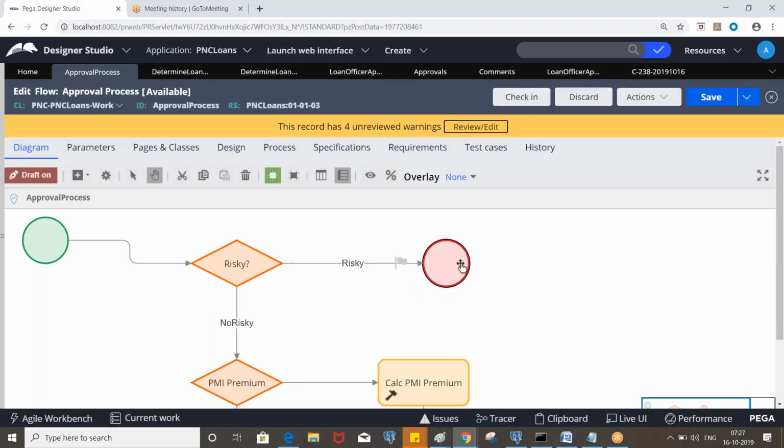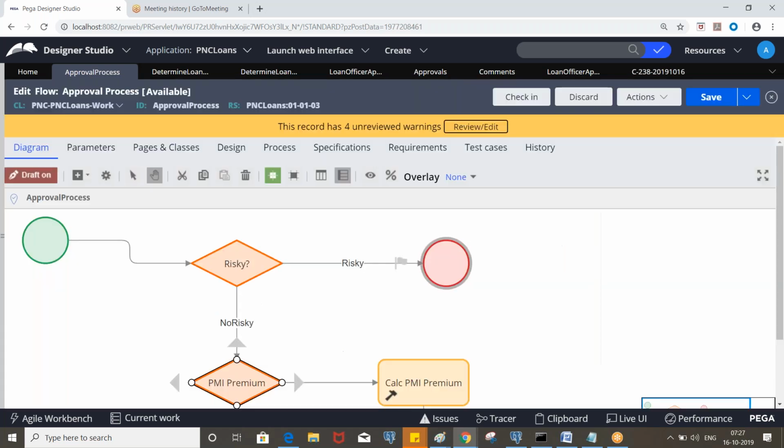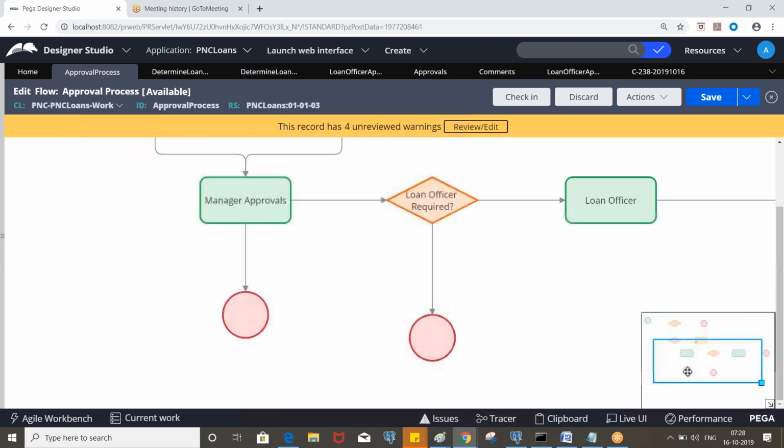It will be completed here, and we will see the status for resolved rejected. What is that? Rejected with risky. Okay, clear. Whenever you update the work object status, you will see this flag symbol. So now come to the next end shape.